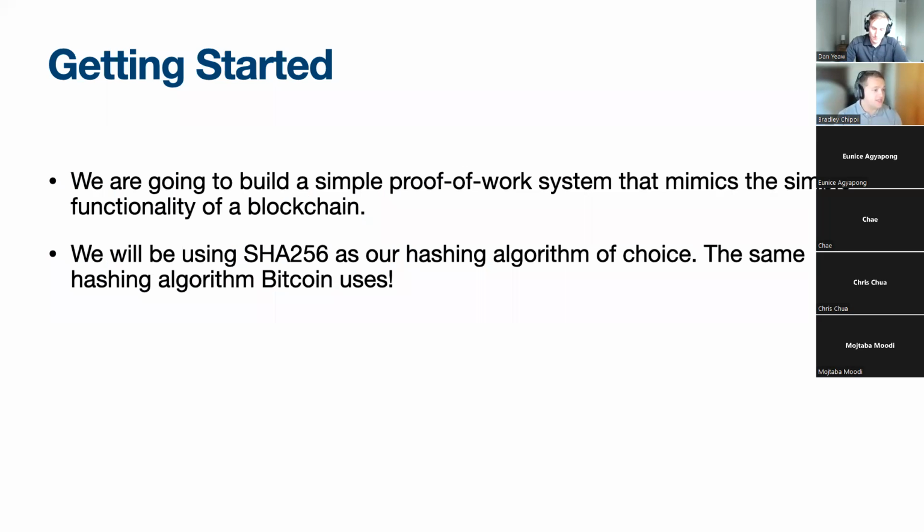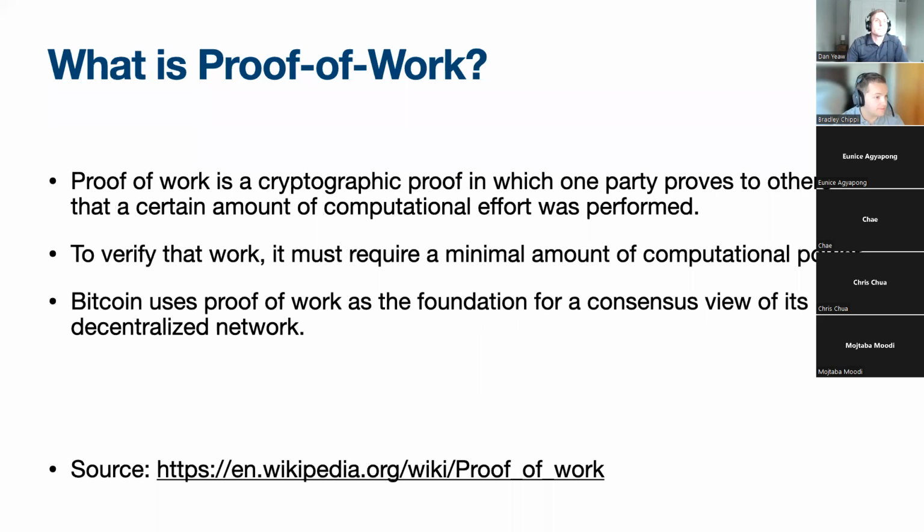All right, so getting started. We are going to build a simple proof of work system that mimics the simple functionality of a blockchain. And we'll be using SHA-256 as our hashing algorithm of choice, the same hashing algorithm Bitcoin uses. So a lot of words here, proof of work system, SHA-256. We're going to go step by step and go through what all these mean and get the foundational learnings that we need before we start building our simple blockchain in Python.